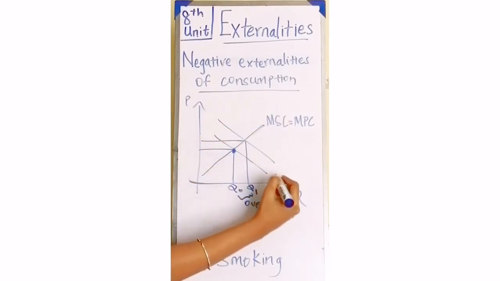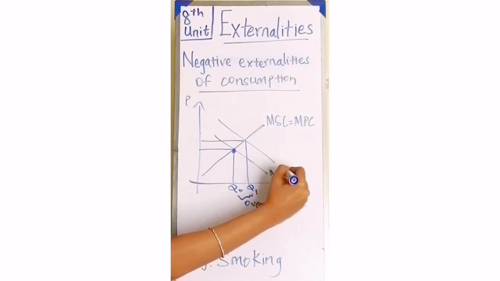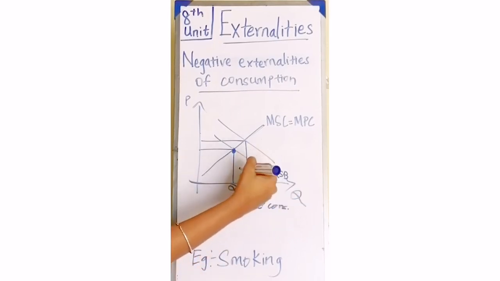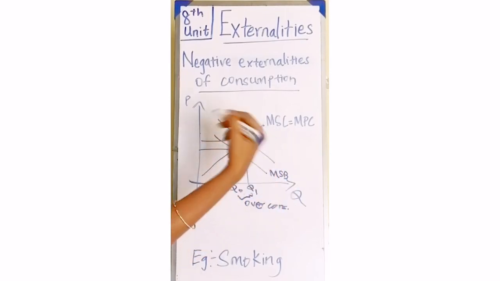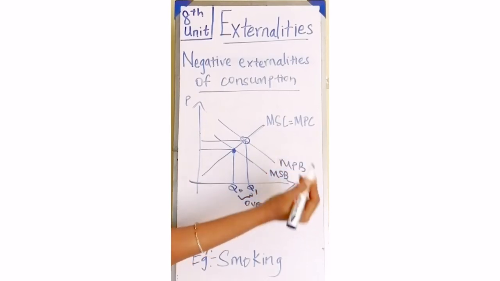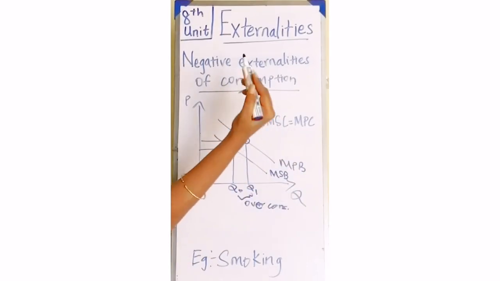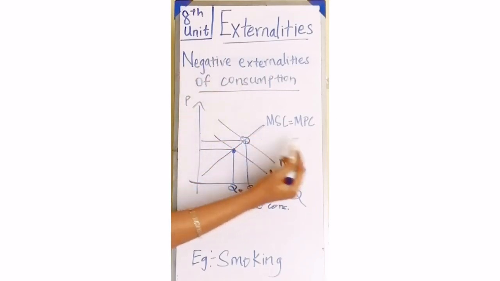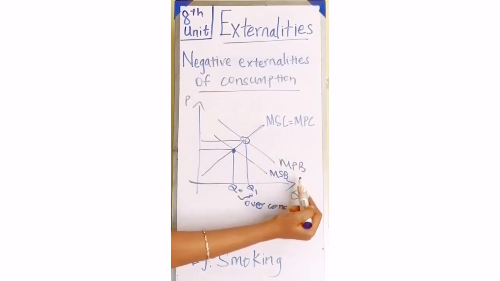So MSC is going to be equal to MSB. This is the marginal social benefit curve, and this is where the market is consuming, which is marginal private benefit, because the market economy consumers will only consider the private cost and the private benefits.